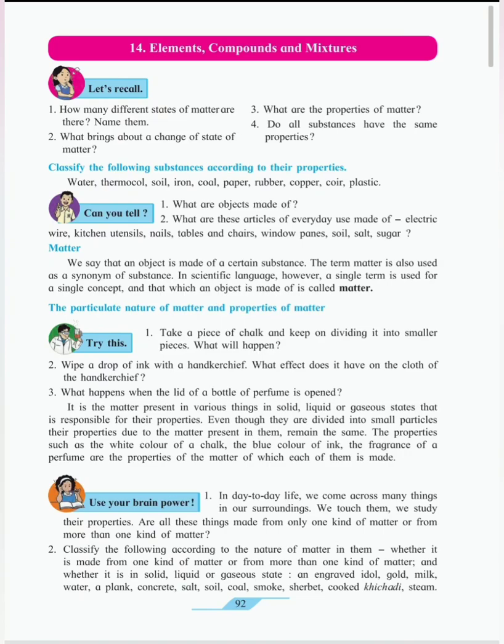The properties of the matter remain the same. Considering the example of chalk, even though you cut the chalk into small pieces, the properties of the pieces will be the same as the chalk's properties. How? The color and appearance of the chalk will be the same as the color and appearance of its powder.